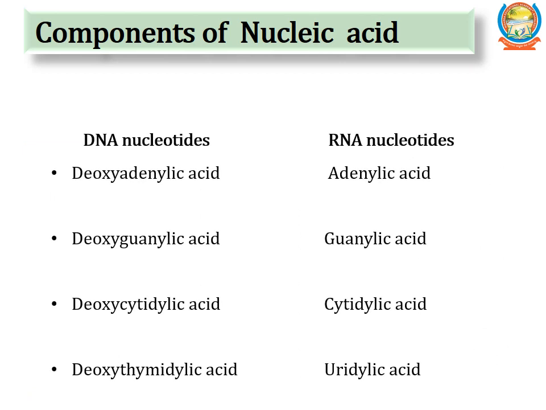Nucleotides of RNA and DNA. Nucleotides in RNA are as follows: adenylic acid, guanylic acid, cytidylic acid, and uridylic acid. Nucleotides in DNA as follows: deoxyadenylic acid, deoxyguanylic acid, deoxycytidylic acid, and deoxythymidylic acid.